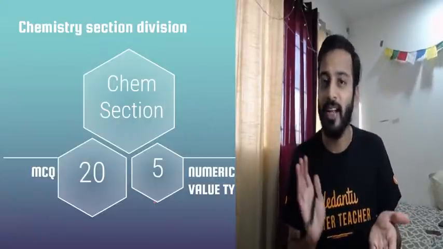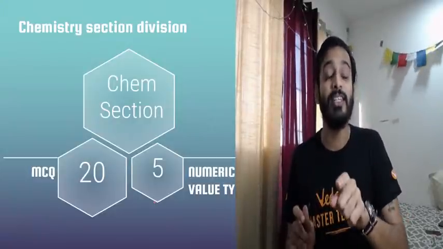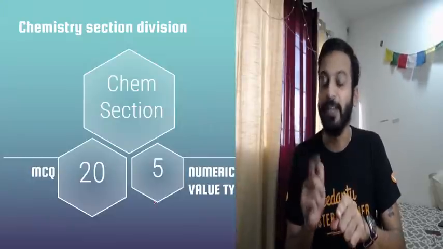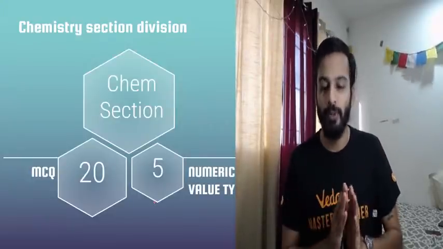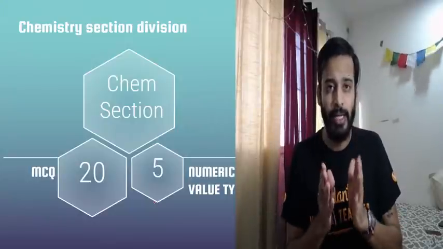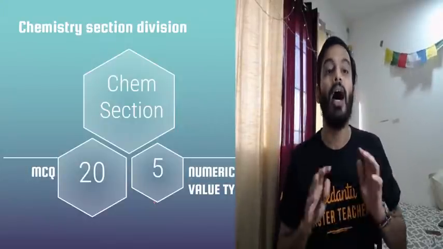You have to report your answer there. Best part about it, it does not have any negative marking. I'll talk about that in a while. So 20 MCQs, 5 numerical type questions. The point is, how do I attack that, right? How do I attack that?